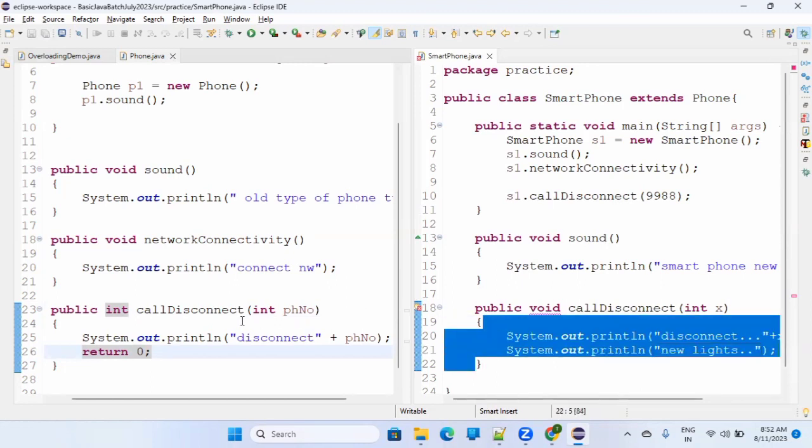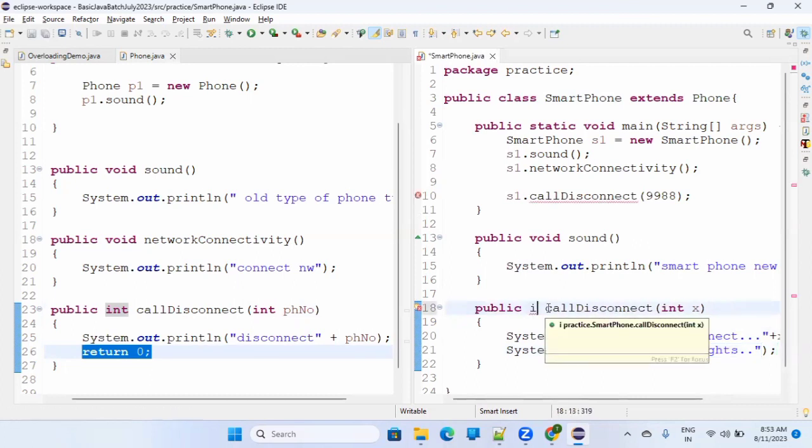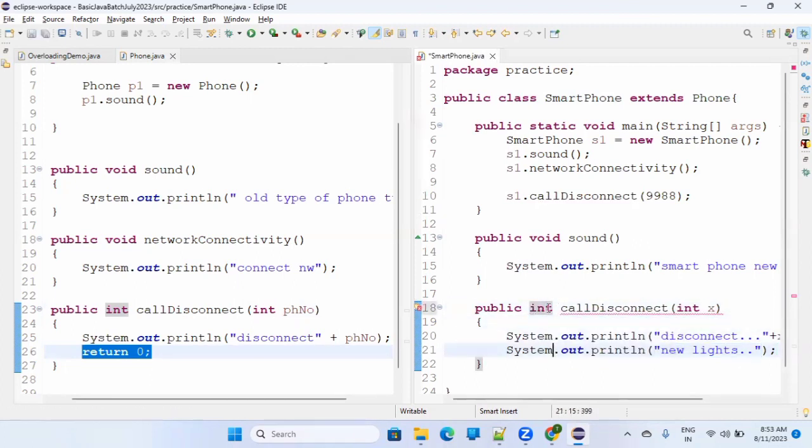But your parent or ancestor was doing home delivery for your shop, and then you are saying, I want to stop the home delivery. That is not allowed. You have to make it int here also, and you have to return whatever you want to return. As of now I'm saying return 0, but it should be an integer.